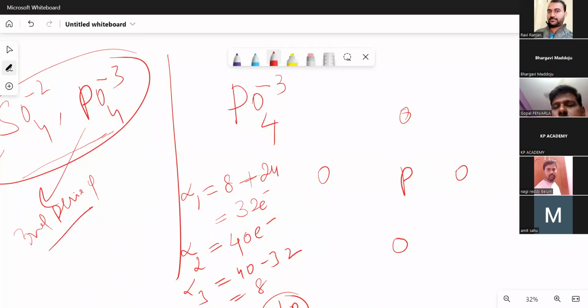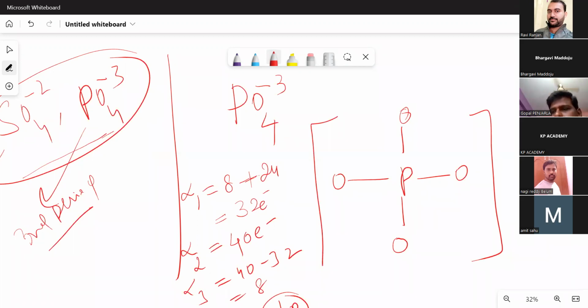Where do you put the 4 bond pairs? One is here, one is here, one. Compulsorily, minimum 1 bond must be present there. That is the reason I am writing here. Okay, it is -3. Now, each oxygen needs 6 more electrons. Like this.